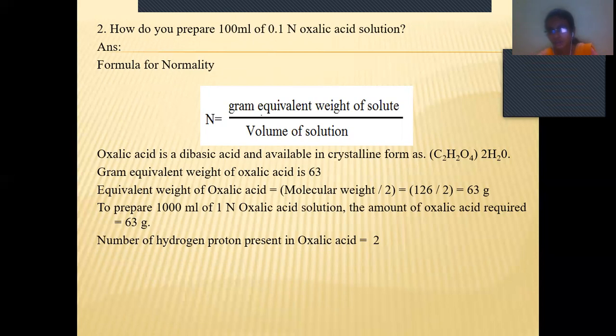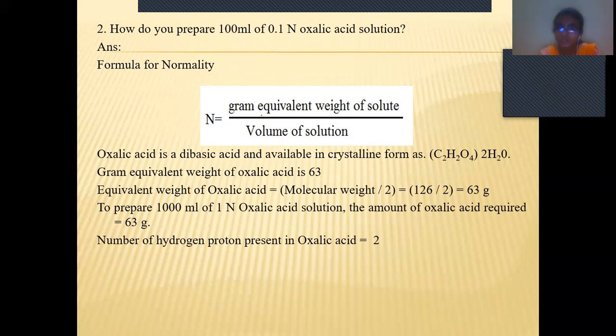Protons means hydrogen atoms. In the compound we have to see how many hydrogen atoms are there, and that is equal to the number of protons present in the compound. So here how many hydrogens are there? 2. So 126 by 2 means 63 grams. So we got the gram equivalent weight of oxalic acid as 63.